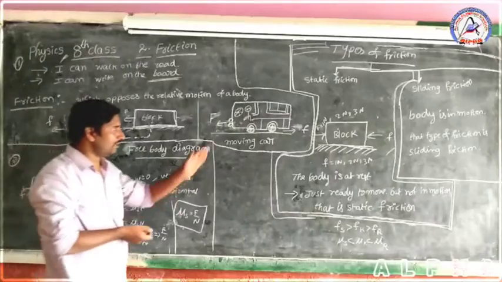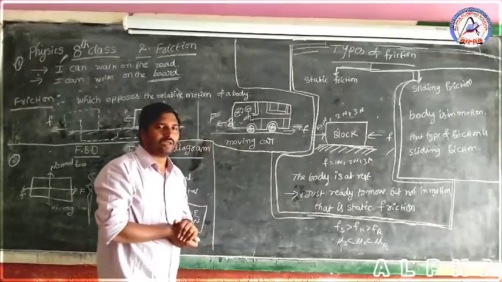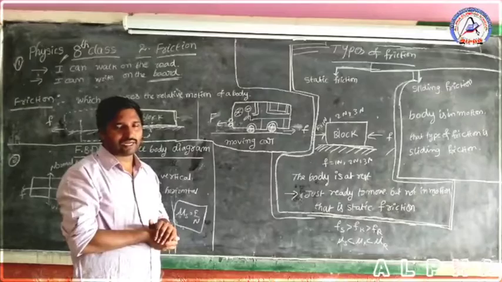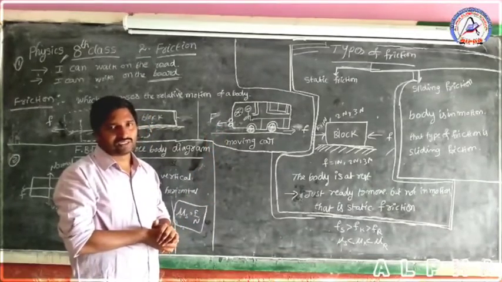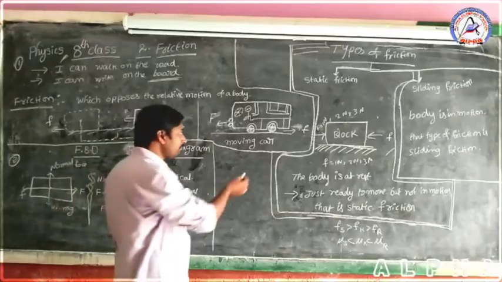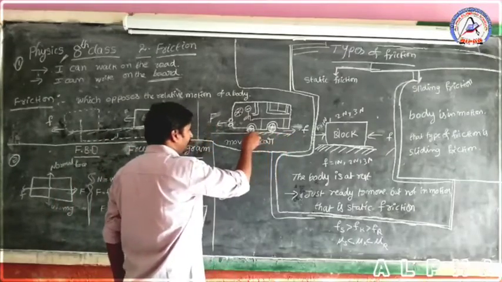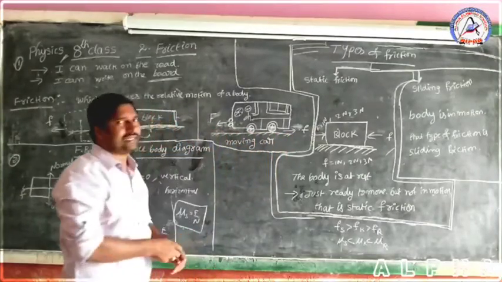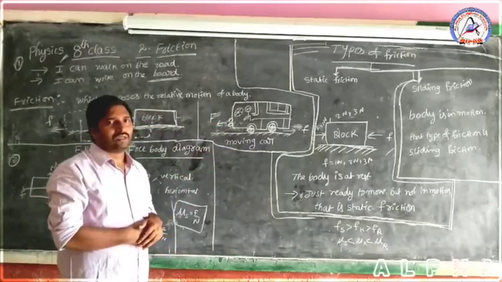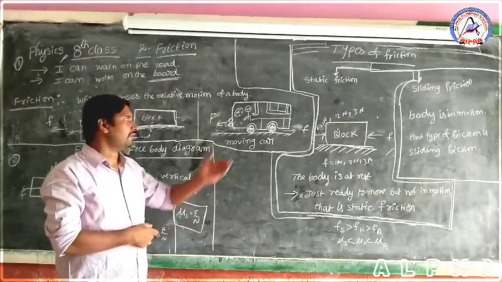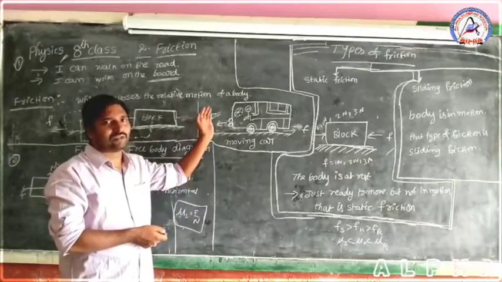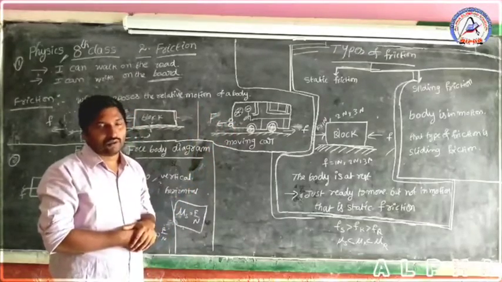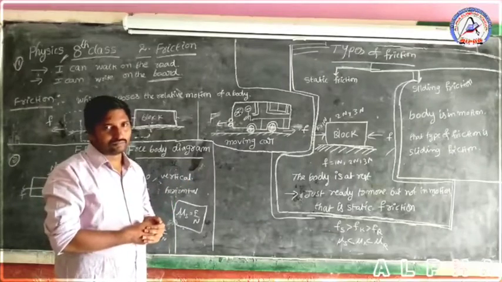Children, another example is a moving vehicle or van on a road surface, a horizontal surface. A force is applied on the accelerator. The vehicle moves in the forward direction for a certain distance. After that, it comes to rest. What is the reason?